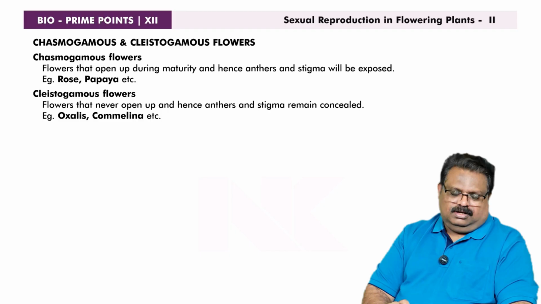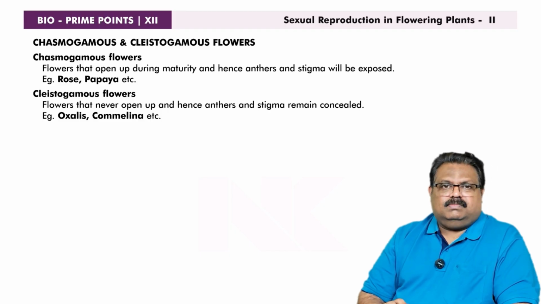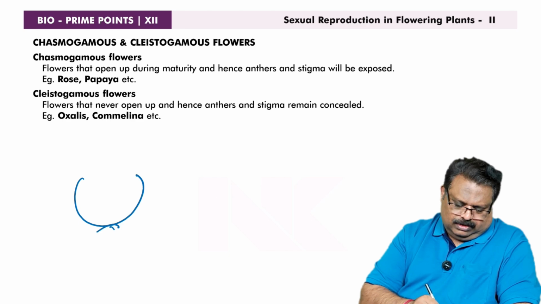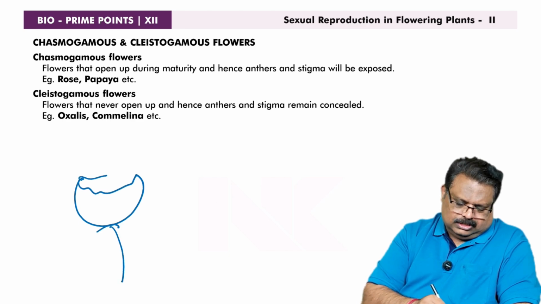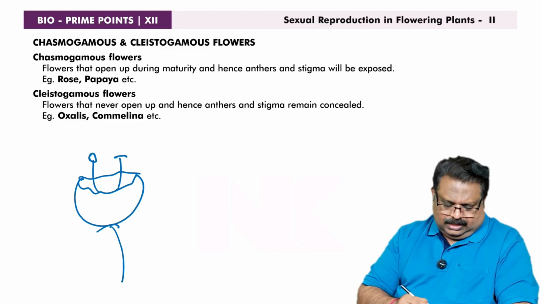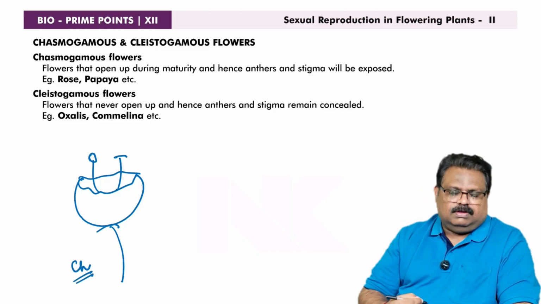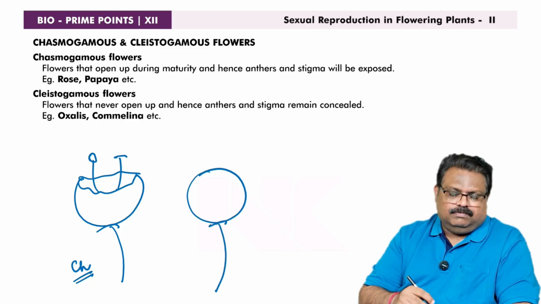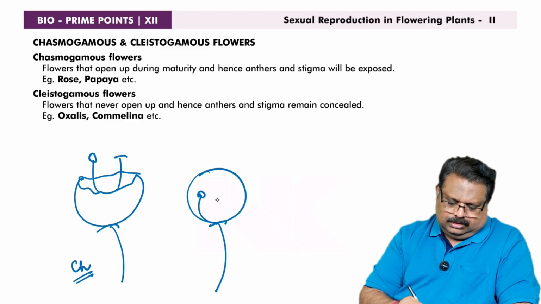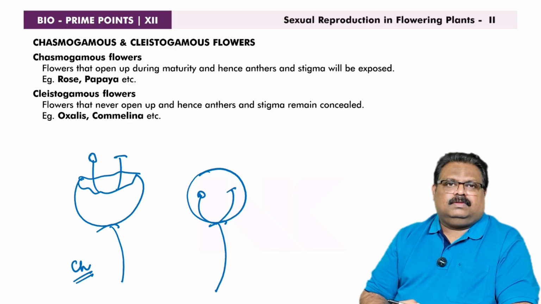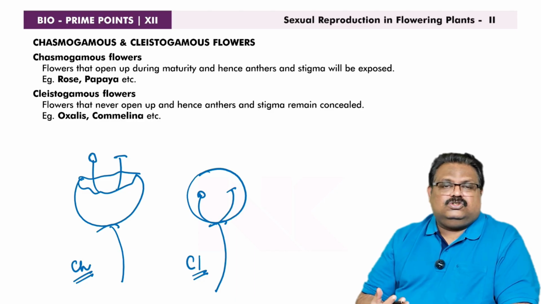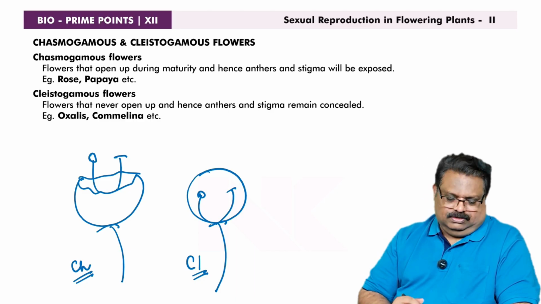The next prime point, chasmogamous and cleistogamous flowers. What is a chasmogamous flower? A flower that opens up during maturity so that the anthers and stigma are exposed is called a chasmogamous flower. But in some flowers, even after maturity, they will never open up. That means their anthers and stigma remain concealed. That kind of flowers are called cleistogamous. So cleistogamous flowers are closed flowers.